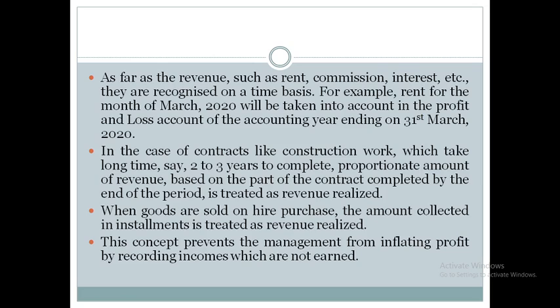So in the first year, we have completed only one floor, so we need to consider 10 lakh as our revenue. Whether we have received that amount or not, we still need to consider that much proportion of the construction work is over, so we need to consider 10 lakh as our income for the year. Similarly, when we sell goods on hire purchase, whatever installment we are getting, we need to consider it as revenue for the business.